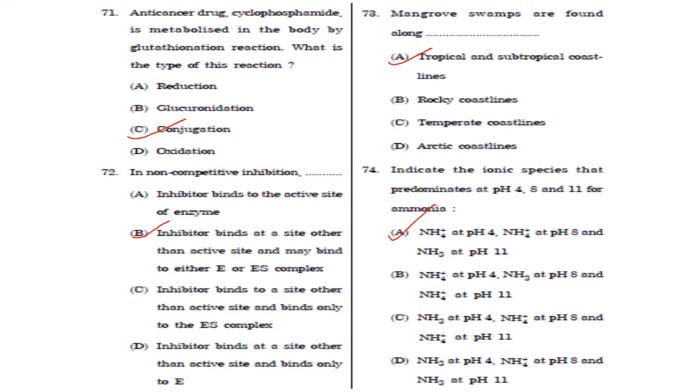Then next one, in non-competitive inhibition. So in non-competitive inhibition, inhibitor will bind at a site other than the active site and may bind either to the enzyme or even to enzyme substrate complex. So answer is option B. Then mangrove swamps are found along. So they are found in tropical and subtropical coastlines. Answer is A. Then indicate the ionic species that predominates at pH 4, 8 and 11 for ammonia. So it is NH4 plus at pH 4, NH4 plus at pH 8 and NH3 at pH 11. Answer is option A.